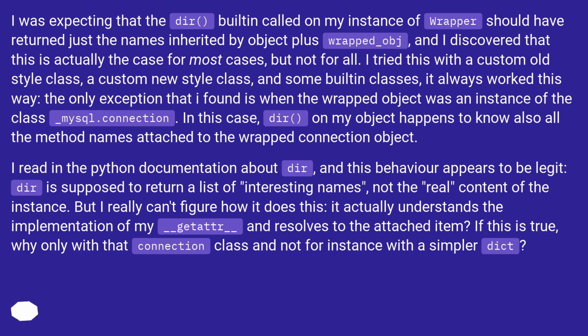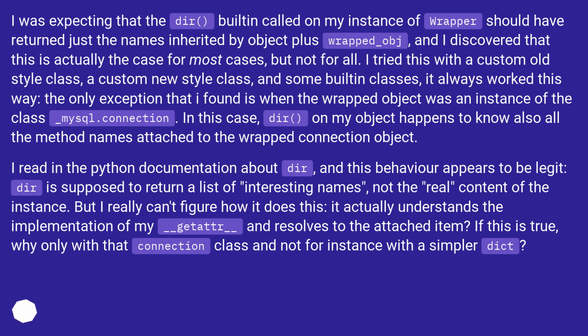I was expecting that the dir built-in called on my instance of Wrapper should have returned just the names inherited by object plus wrapped_obj, and I discovered that this is actually the case for most cases, but not for all. I tried this with a custom old style class, a custom new style class, and some built-in classes. It always worked this way. The only exception that I found is when the wrapped object was an instance of the class _mysql.connection.